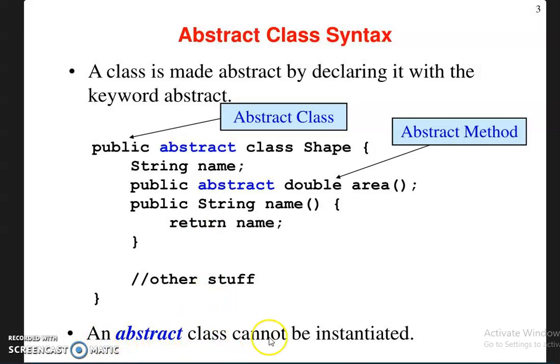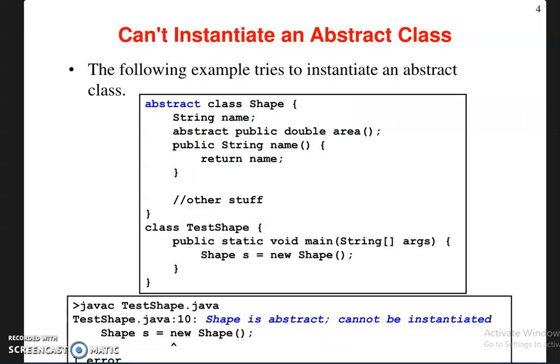An abstract class cannot be instantiated. That means you cannot create an object for the abstract class. Here Shape is the class name, and it is declared as abstract, so you cannot create an object for this class Shape. The important thing you have to remember is that an abstract class cannot be instantiated. This is the example. If you try to instantiate an object for the abstract class, it will produce an error. The compiler will give an error message.